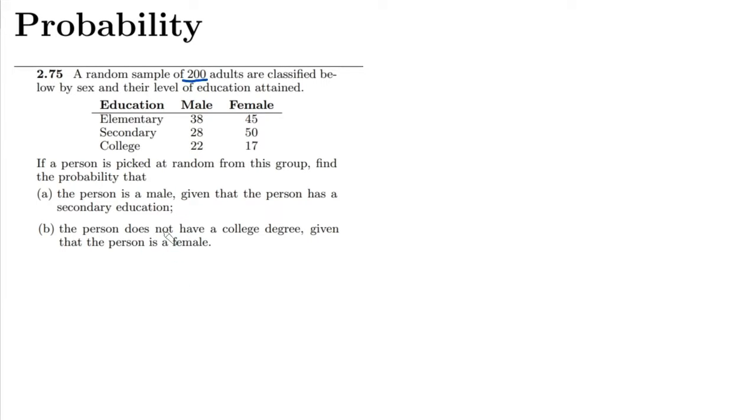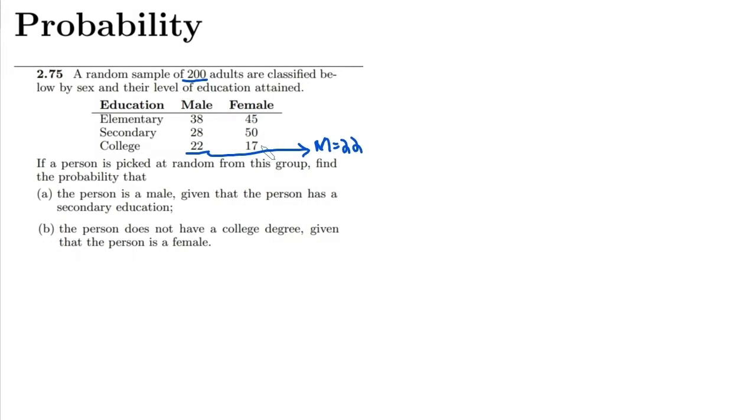But before going to discuss part A and part B here, let me find some probabilities. The total number of male individuals here is 38 plus 28 plus 22. So this is 88. Similarly, the total number of female is 45 plus 50 is 95, plus 17, that is 112.